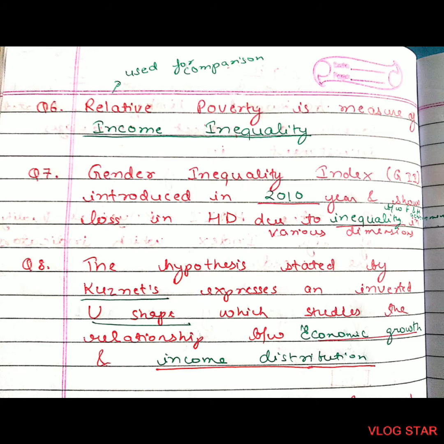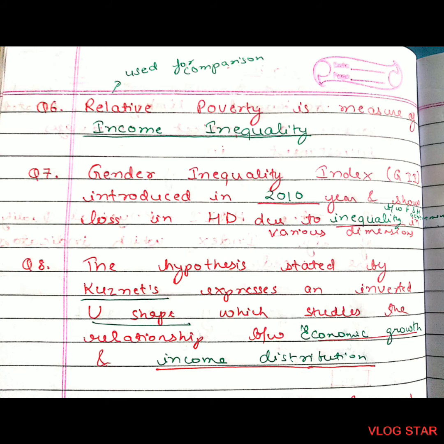Question number 9. According to Rosenstein-Rodan's Big Push theory, indivisibilities, there are 3 types of indivisibility according to Rosenstein-Rodan. Those are indivisibility in production function, indivisibility in demand, and indivisibility in supply of saving. Repeating again, production function, demand, and supply of savings.